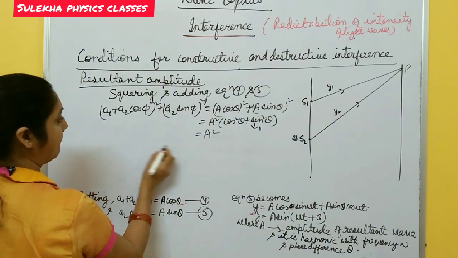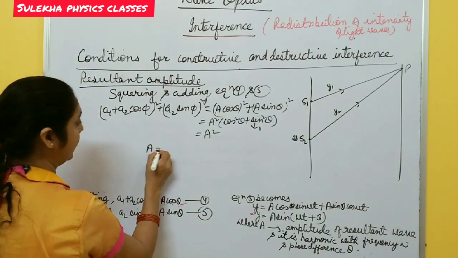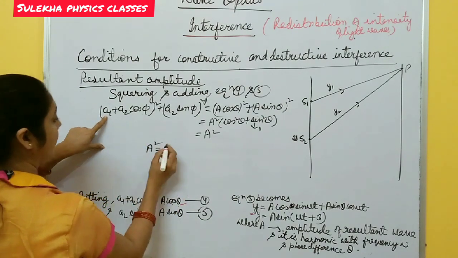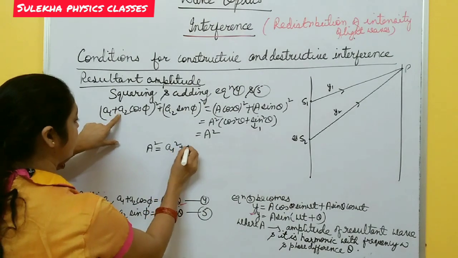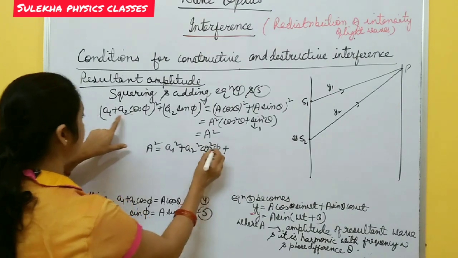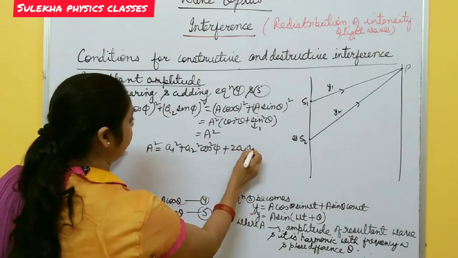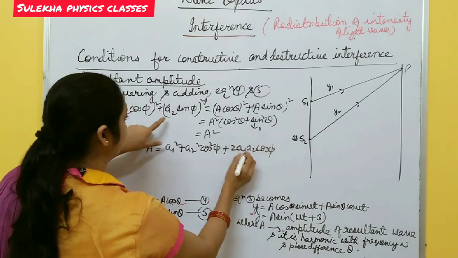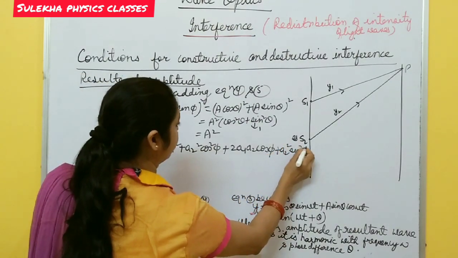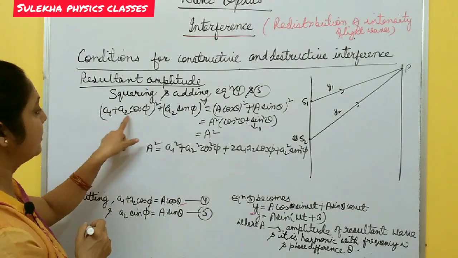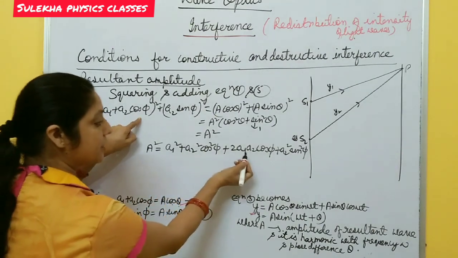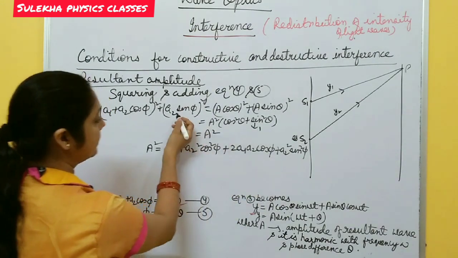So A square equals A1 square plus A2 square cos square phi plus 2 A1 A2 cos phi plus A2 square sin square phi. Just open (A plus B) whole square, which is A square plus B square plus 2AB.